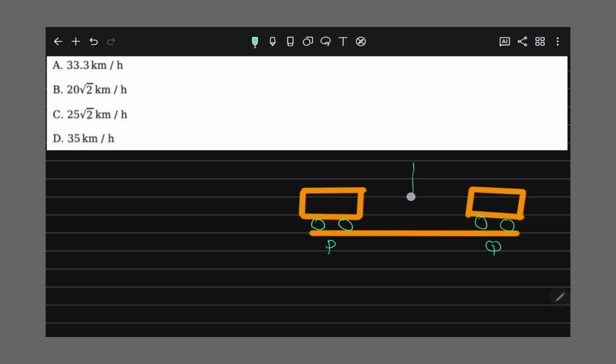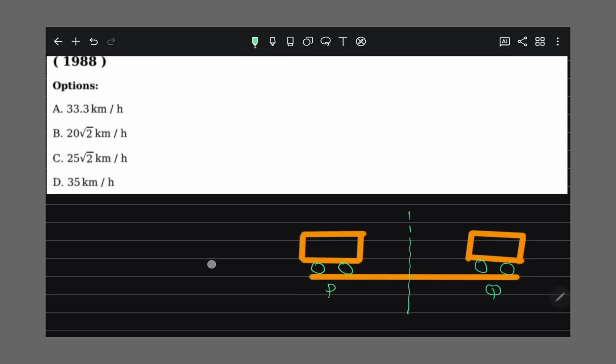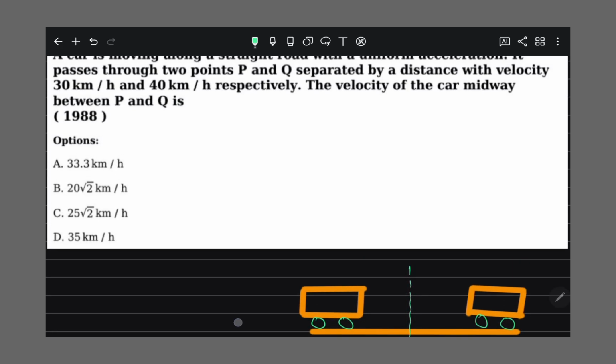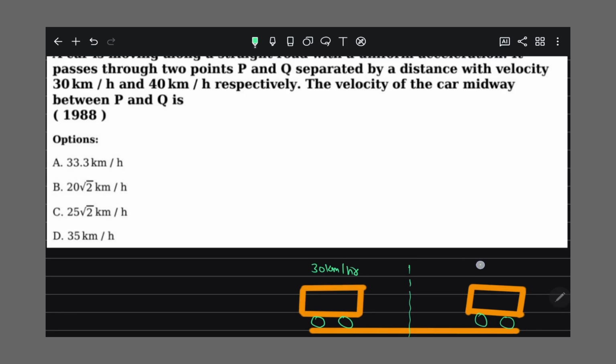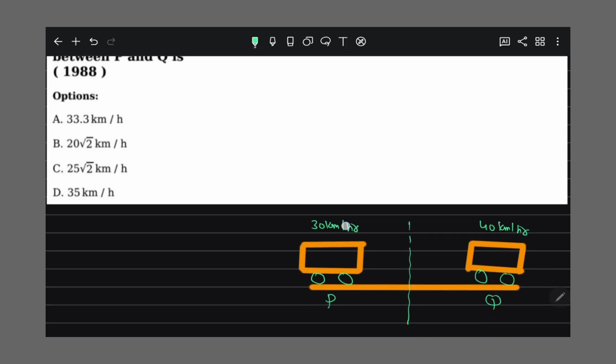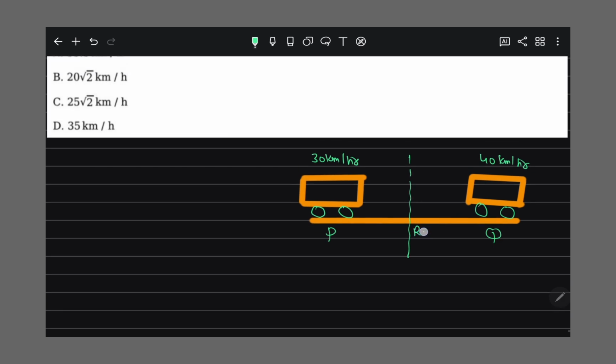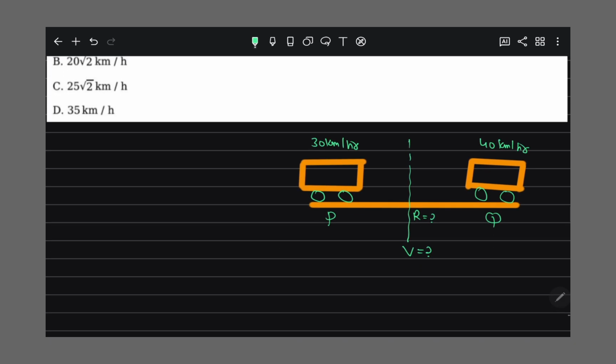The car is passing through two points P and Q. So the car passes through points P and Q. Point P has a velocity 30 km per hour, point Q has a velocity 40 km per hour, and they are asking what is the velocity at point R. What is the velocity at point R, right?